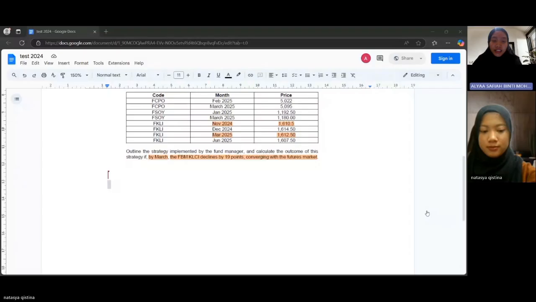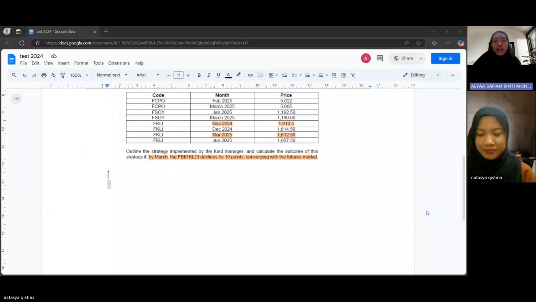1612.5. I forgot to tell you that if the question states that the FBMKLCI is converging with the futures market, or the cash market, you need to use the quoted price that is already stated on the maturity month, where the cash market and the futures market need to use the same quoted price. So let's move on to the calculation.